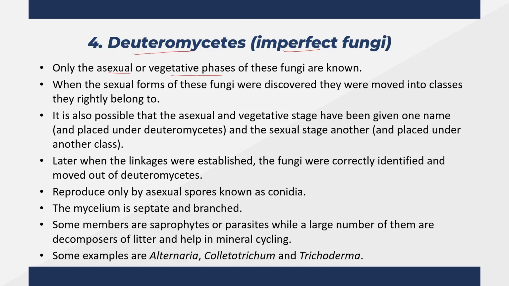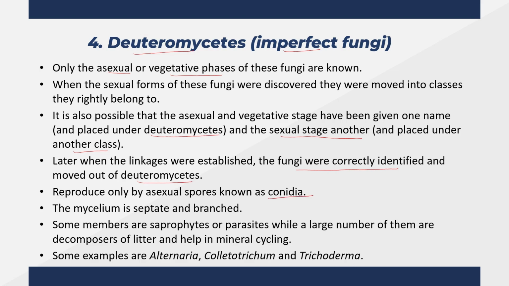It is also possible that the asexual or vegetative stage has been given one name and placed under deuteromycetes, and the sexual stage of some member is observed and placed into another class. But later, when the links are established between the organisms, the fungus is correctly identified and moved out of deuteromycetes. However, when they reproduce asexually, it is through conidia.